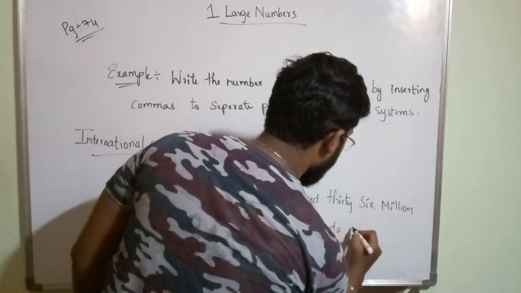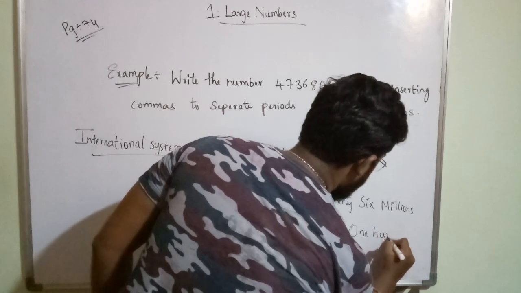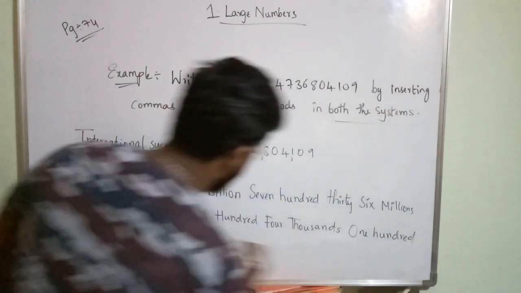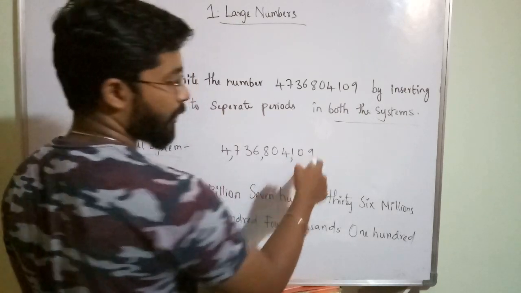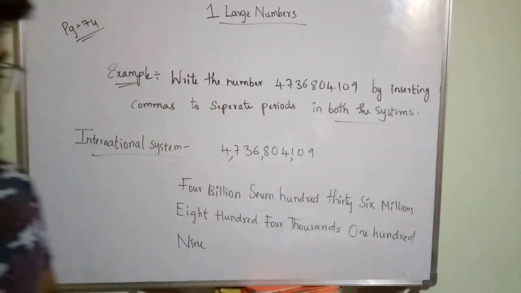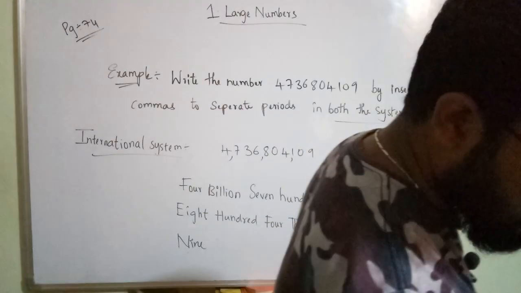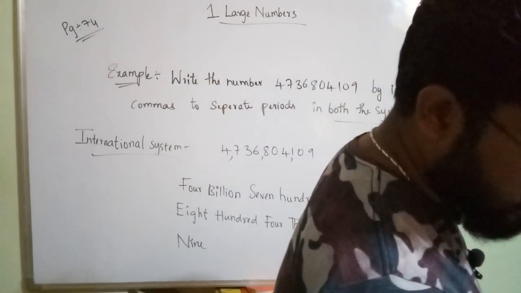Sorry, 109, because in this period 109 is there. That is the number name in the international system.